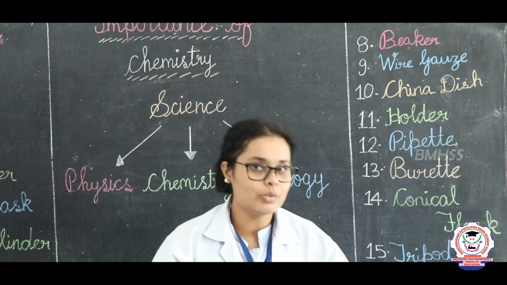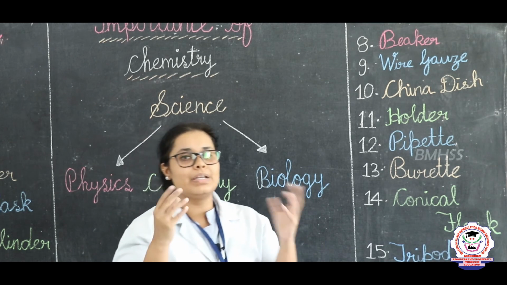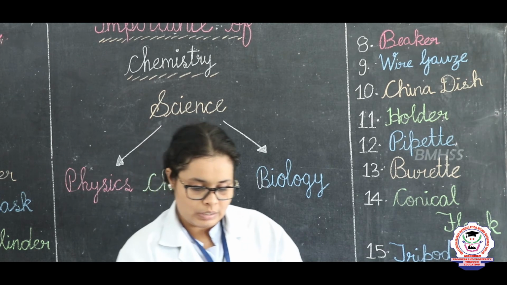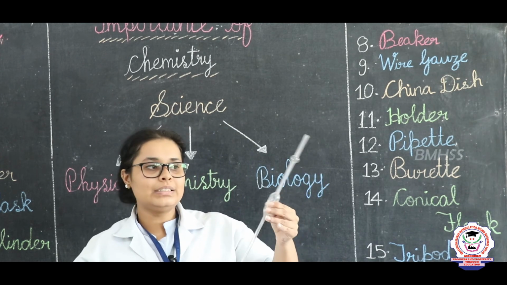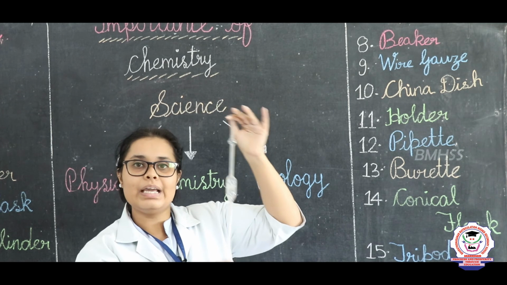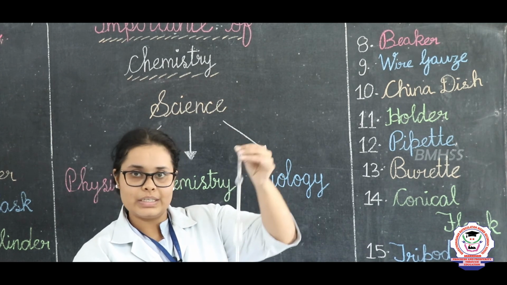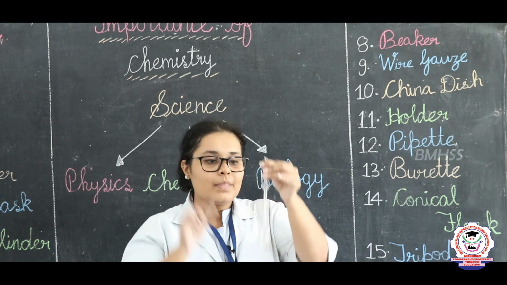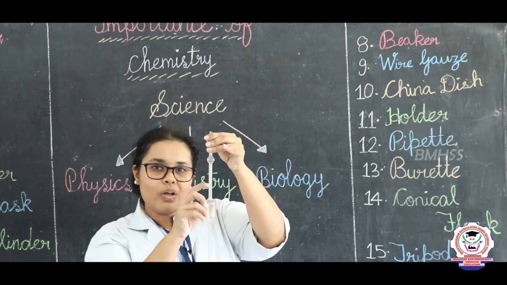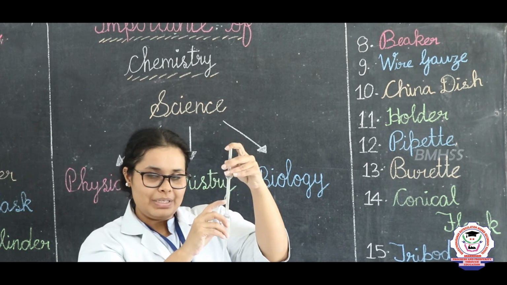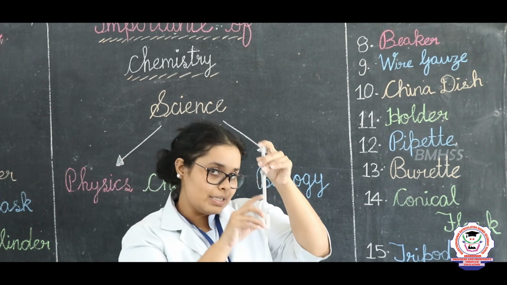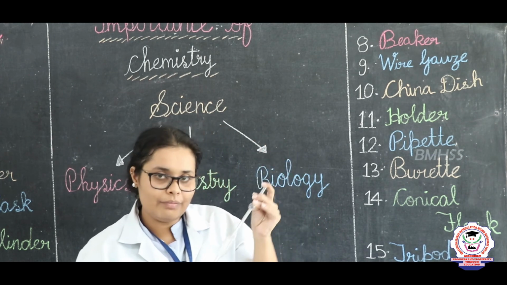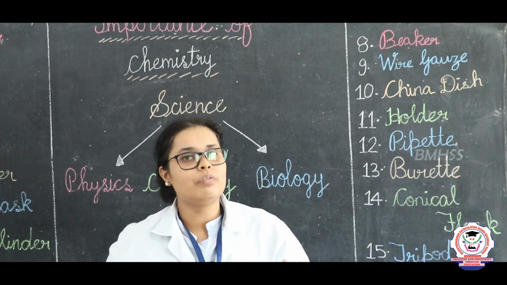Then let us come to the 2 main things which are used for the preparation of a chemical, that is how to measure the correct amount of chemical. So first is a pipette. This particular instrument is a 20 ml pipette. Now in this, we put this inside the chemical and we suck it from the top. Here there is a small graduation. This graduation means if we take the solution till this graduation, that measurement will be 20 ml, and then we can pour it in a beaker or in a conical flask.